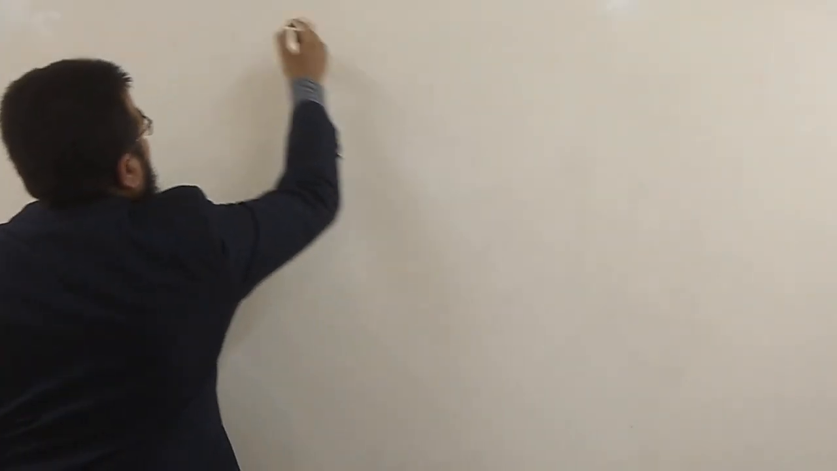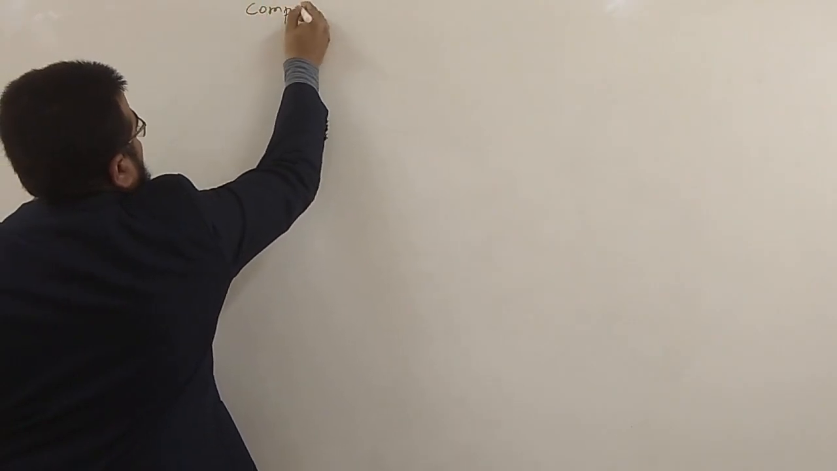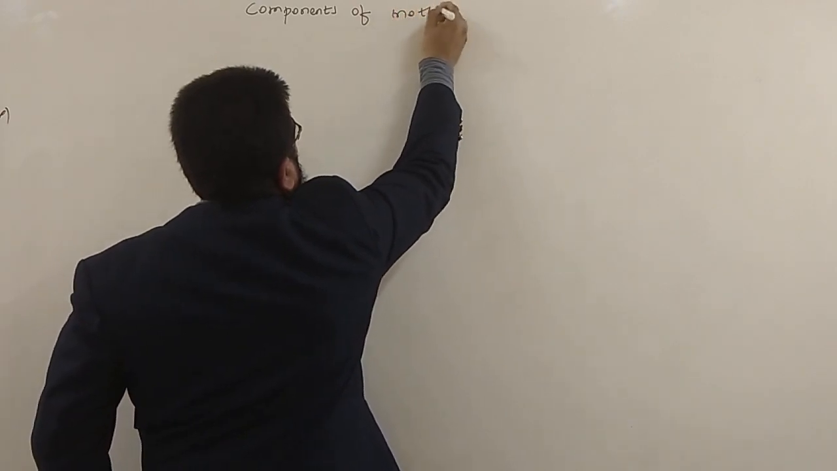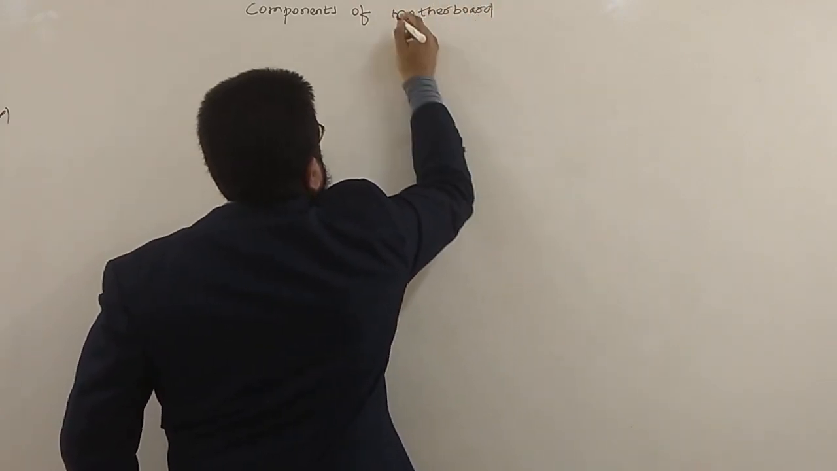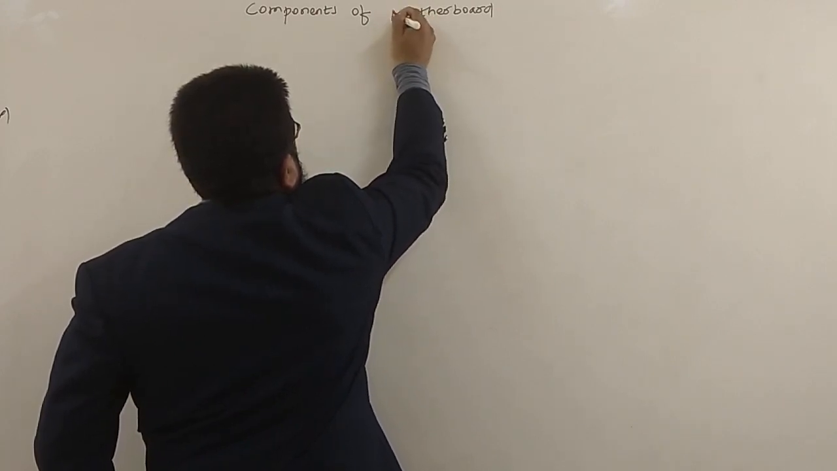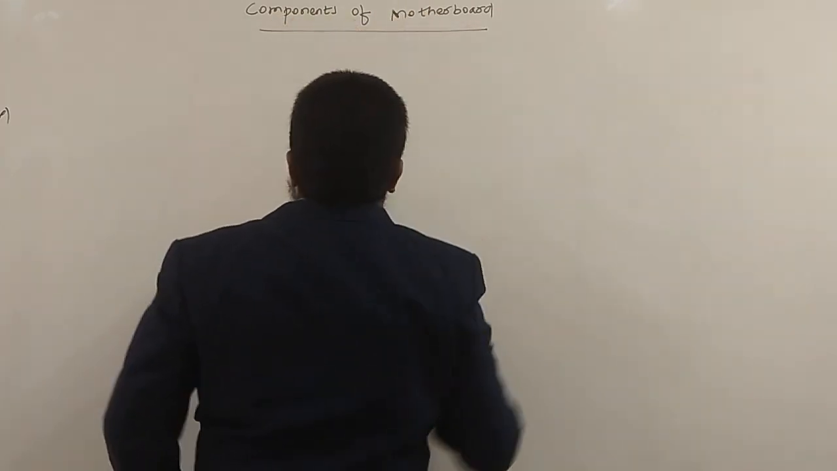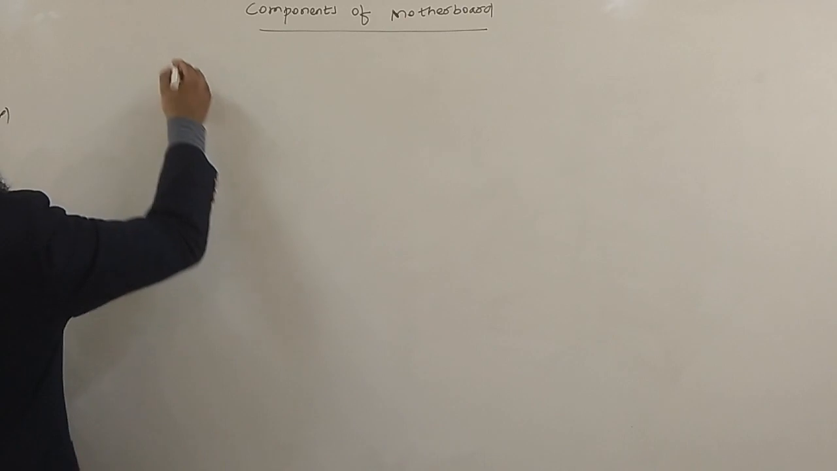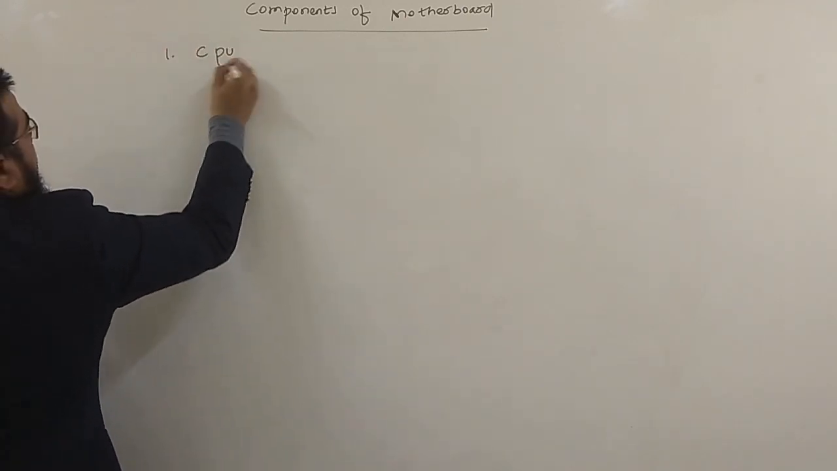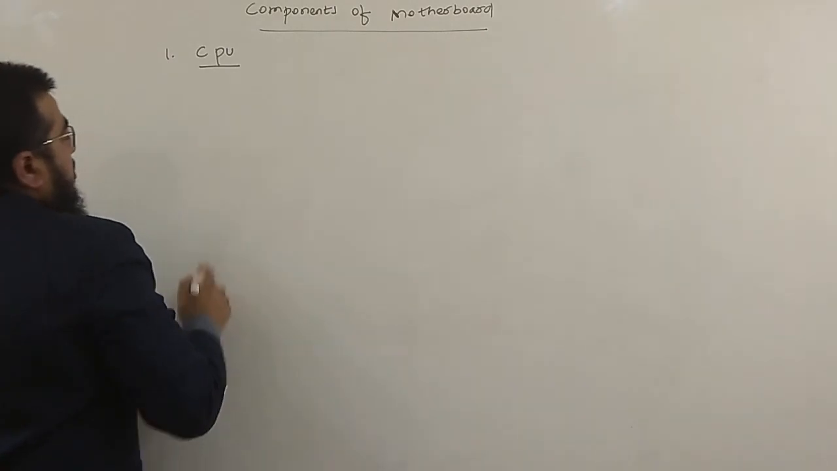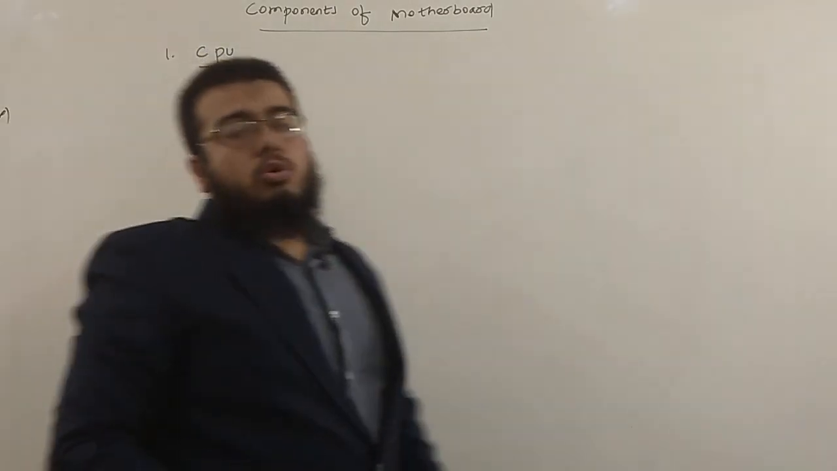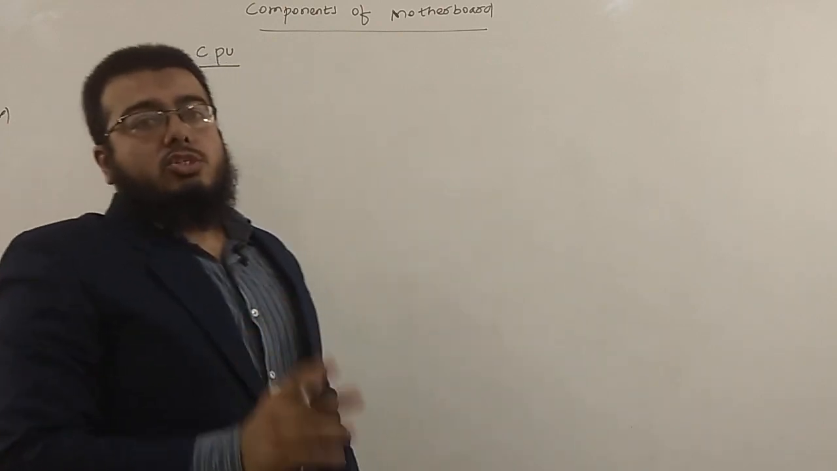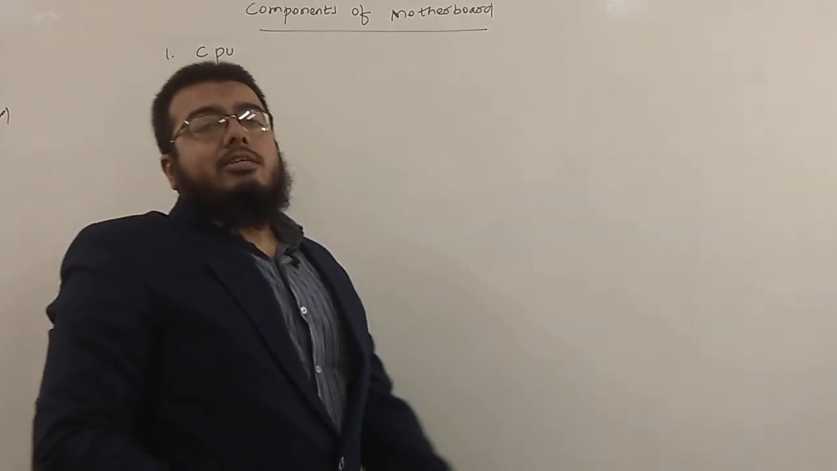Next topic what we have is components of motherboard. Now what are the main components of a motherboard? Let us see. The first is the CPU, also known as the processor. Processor, or also known as the CPU, is the largest chip which is found on the computer motherboard, the largest chip. It is integrated in the CPU.